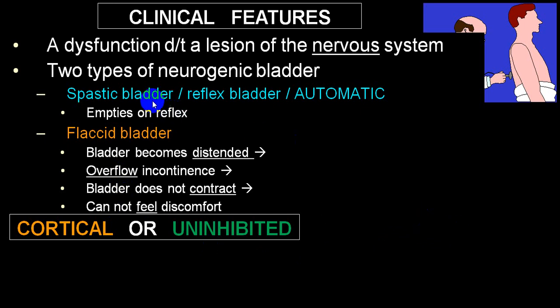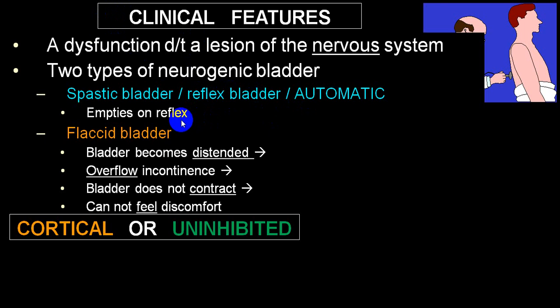While in case of a spastic bladder, which is an upper motor neuron bladder, also called a reflex bladder or automatic bladder, the bladder capacity is reduced, the tone in the bladder muscle is increased, the internal urethral sphincter is contracted, and because of that increased tone, if there is no control of the higher center, the bladder will empty out, and that's why it is called reflex bladder or automatic bladder.